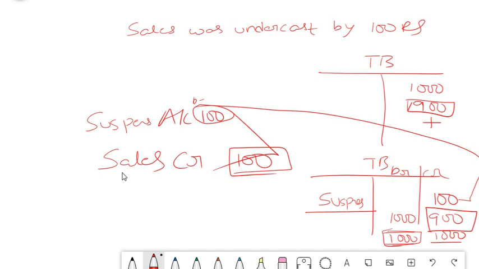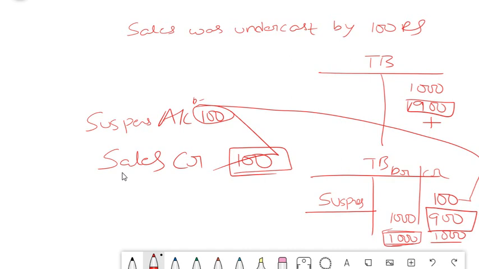One-sided errors are very dangerous, because it doesn't become so easy to identify where the error has happened. Instead of 9000 they put 900, so you don't know where the error has happened at all. You have to go through each and every invoice, each and every ledger of the sales folio, and then only you can understand where the error has happened.